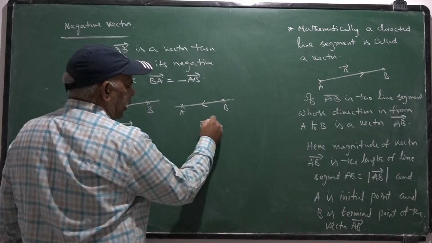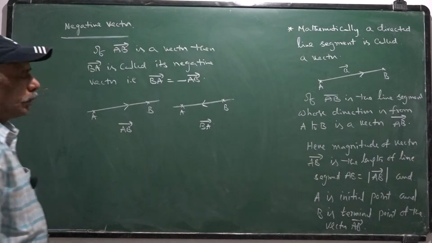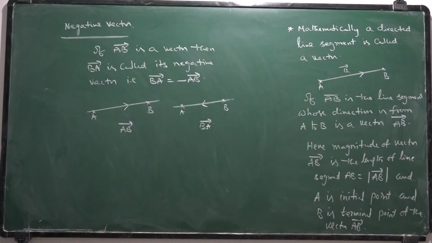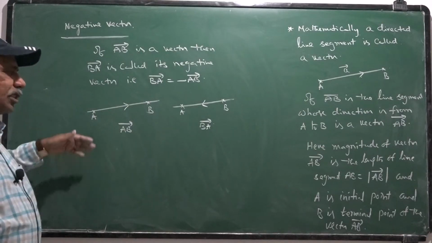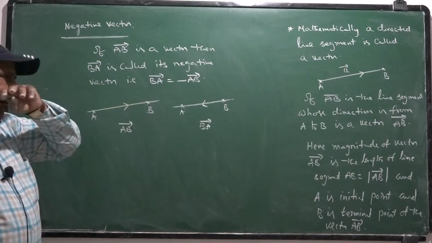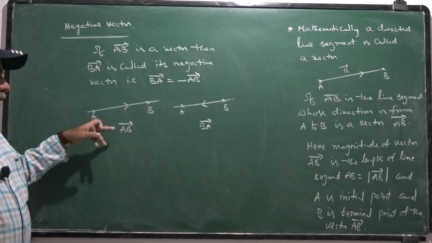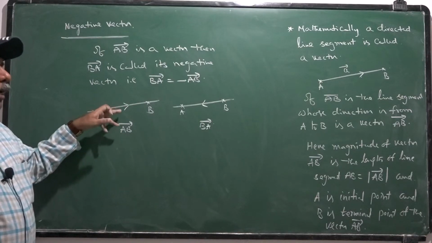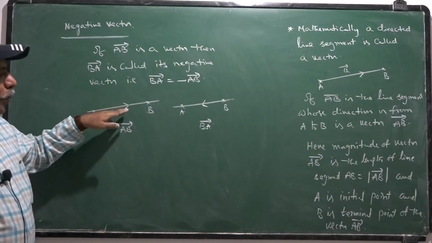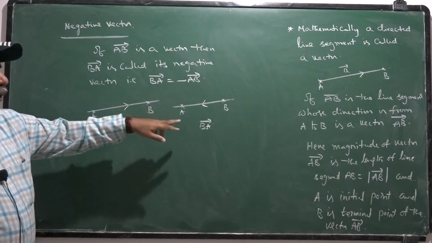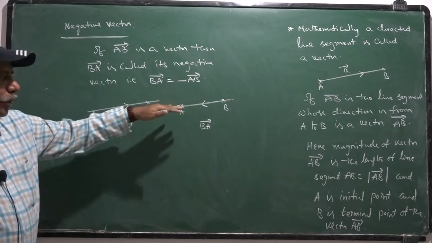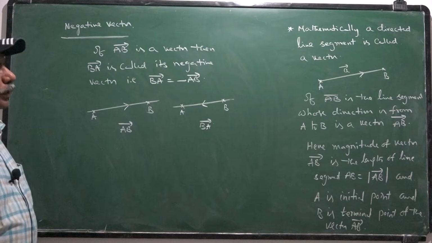Both AB bar and BA bar lie along the same line segment, but the direction of BA bar is opposite to that of AB bar.